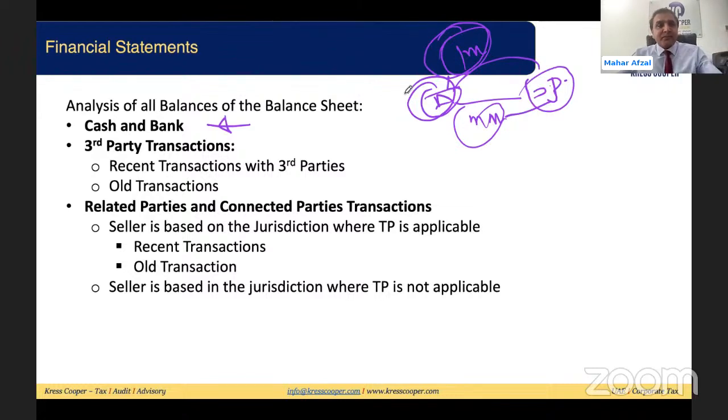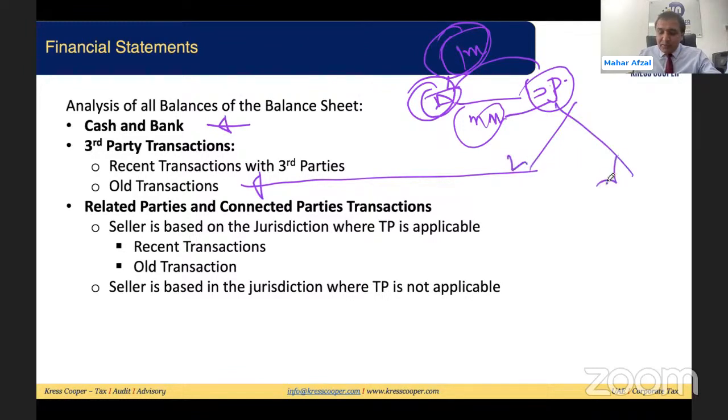Extraordinary events are happening. Second, the old transaction with a related party. The second possibility is the business has a transaction with a related party, and these related party transactions are old transactions. Once these old transactions are with the related party, there are two possibilities.